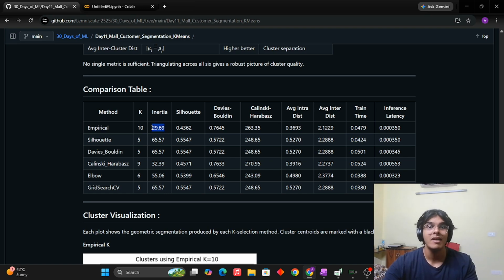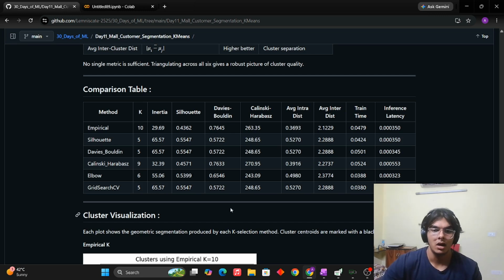The empirical method is minimizing the inertia the most, but it does not have a very high silhouette value. It has the second highest Calinski-Harabasz index. So the methods are failing in some places and are good in some places. This is why an in-depth analysis in selecting K is very important.